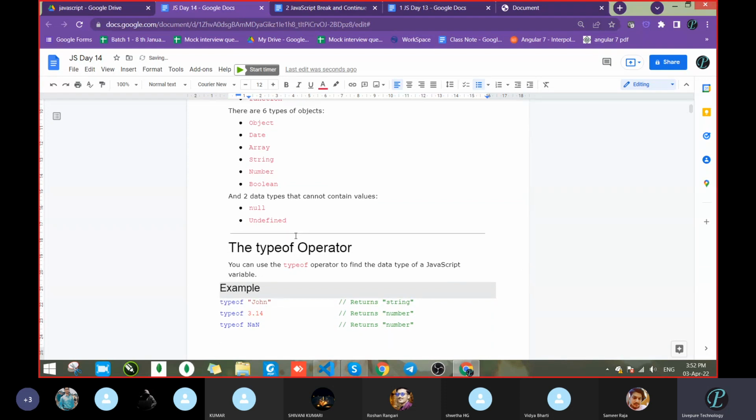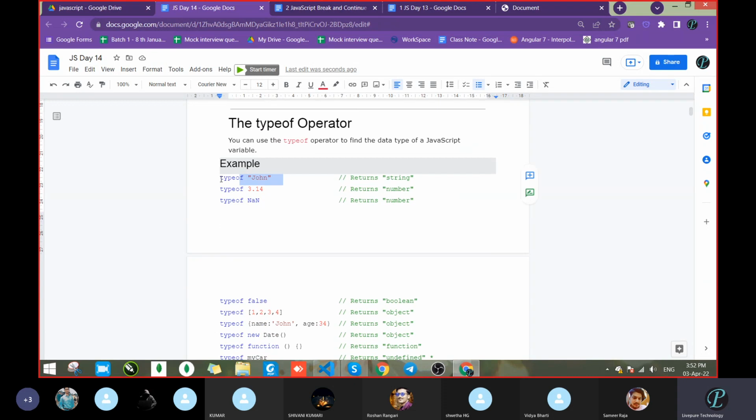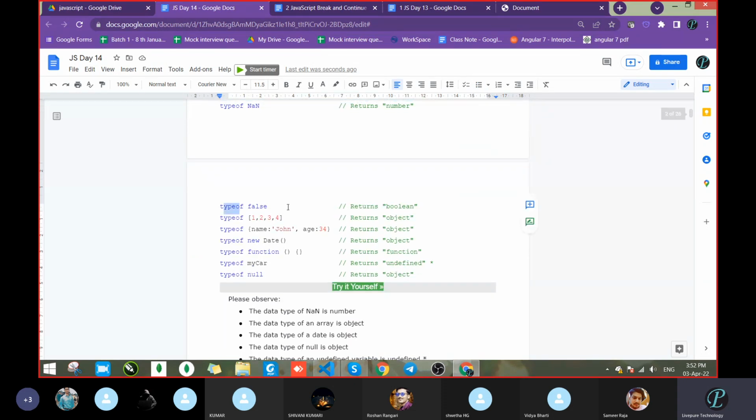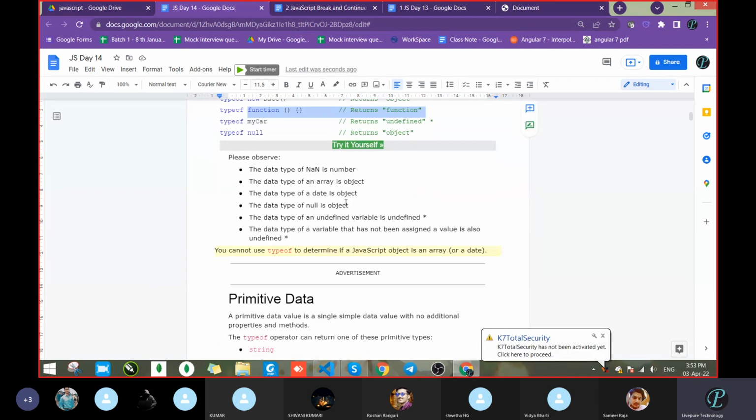And symbol is there. We will check that later. So typeof is going to check the type of operator. If we pass typeof, it will tell us whether it is a string or number, or true or false, that is boolean, or array or object. In both cases we will get object. If we check null, that is typeof object, or function, then what is the typeof? Typeof is function. Clear? Or does anyone have any doubt in the typeof operator?